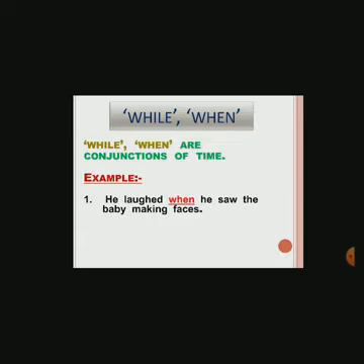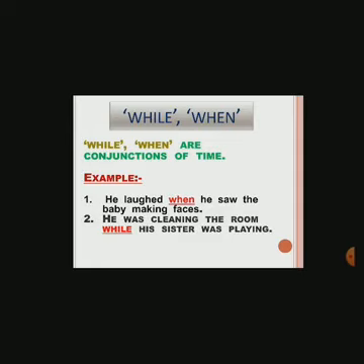He was cleaning the room while his sister was playing. So while and when are conjunctions of time.